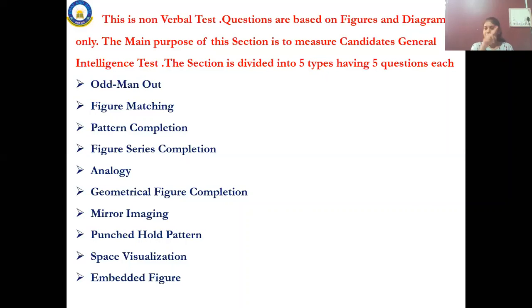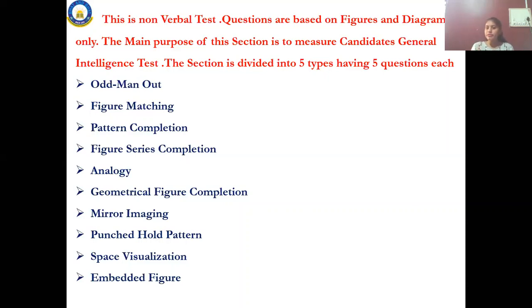In the geometrical figure, a small figure will be hidden. What you have to do is find that out. What is this, Ranjit? Attached to something. What will be attached? See, for an embedded figure they will give you a diagram. In that, a small figure will be hidden, like when you play hide and seek. You hide somewhere and your friend has to find you. Like that, some small geometrical figure will be hidden in it. You have to find it out.